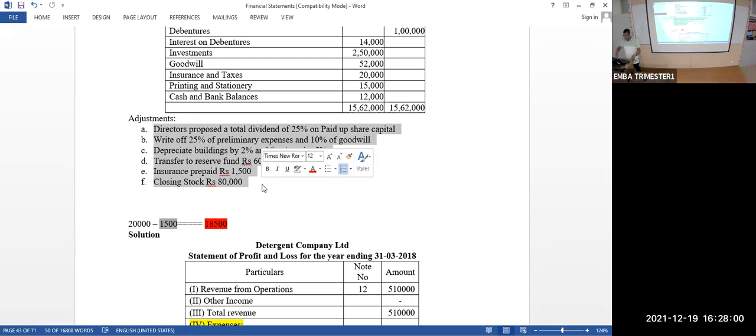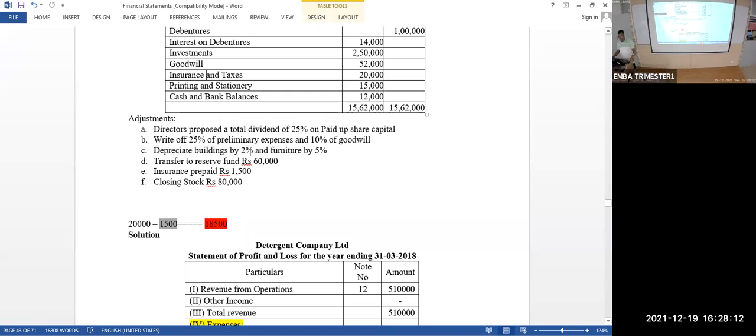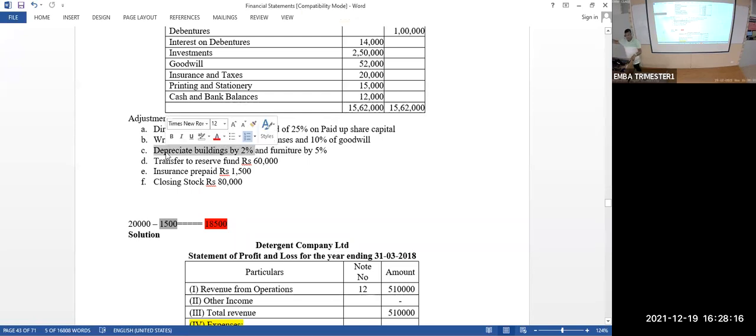Likewise, preliminary expense we wrote in the P&L account as well as in the balance sheet. Similarly, goodwill also. Then building depreciation, same logic. Minus 2% from building, that amount goes to the balance sheet. These 2% alone go to the P&L account under depreciation and amortization.